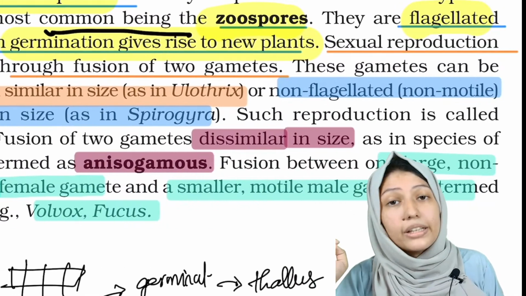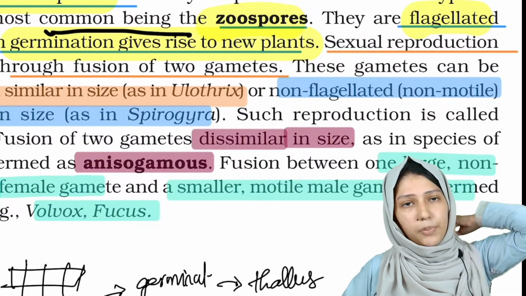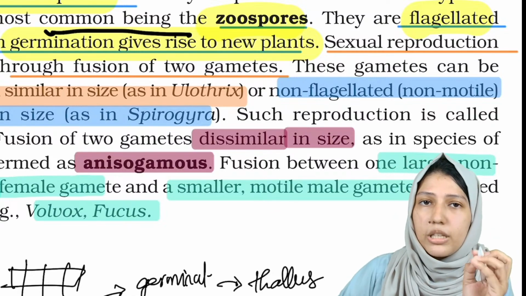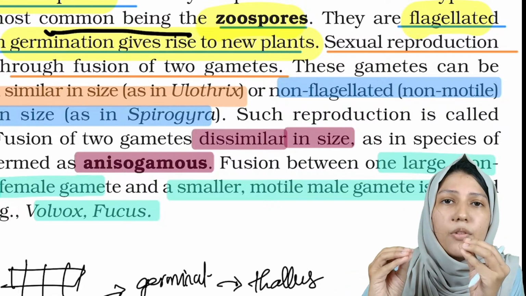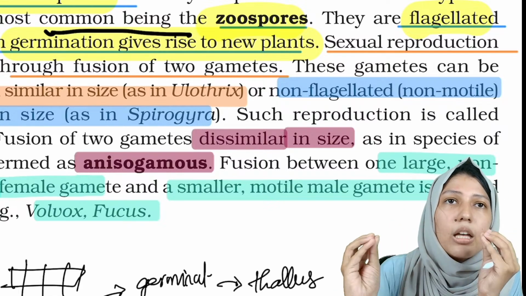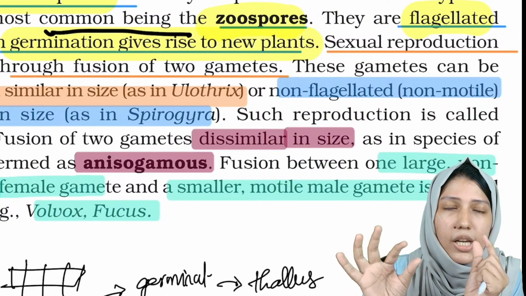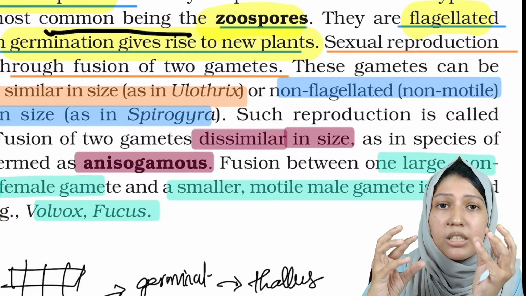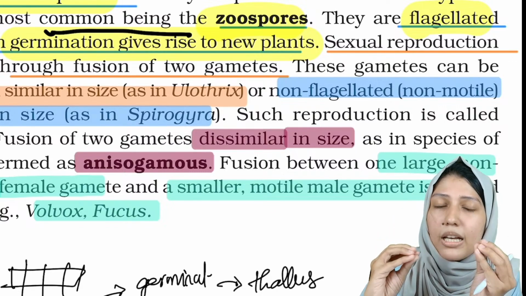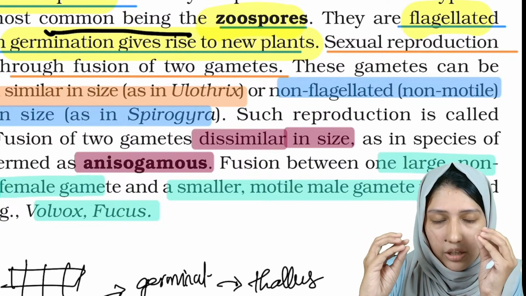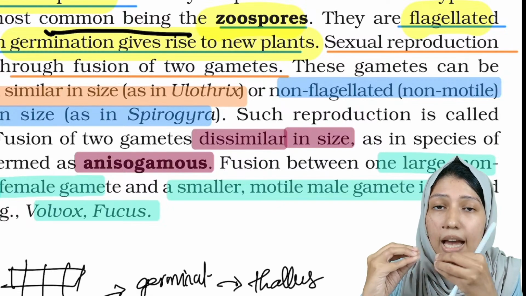Now let's see the examples of algae which are undergoing sexual reproduction. In sexual reproduction there are types of algae which will be having similar type of gametes, meaning the fusion of gametes leads to sexual reproduction, right? So if the gametes that are going to be fused are similar, then they are known as isogamous.